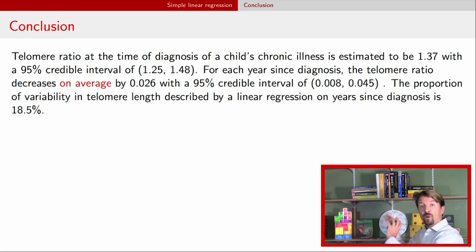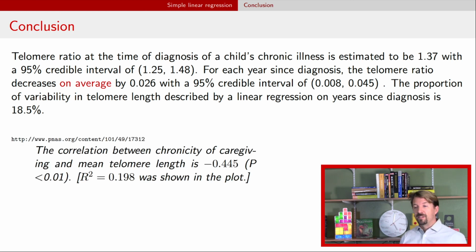Now you can compare what I would probably write up in the manuscript to what was actually written in the manuscript that was published. So this is what we got in the manuscript that was actually published. It said the correlation between chronicity of caregiving and mean telomere length is negative 0.445. Gives us our p-value that's related to the slope p-value we saw in the previous slide. And it tells us the r squared is 0.198. That was shown in the plot.